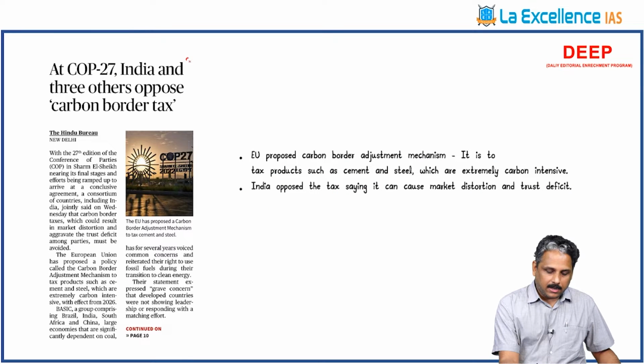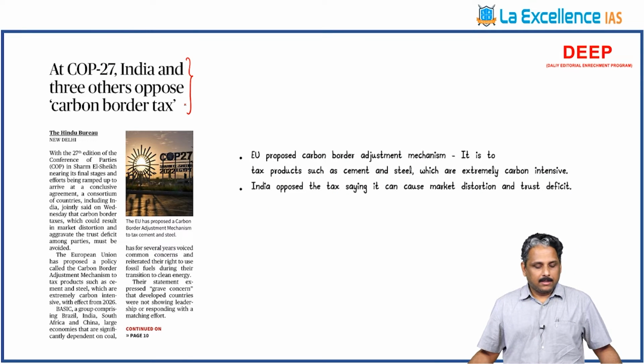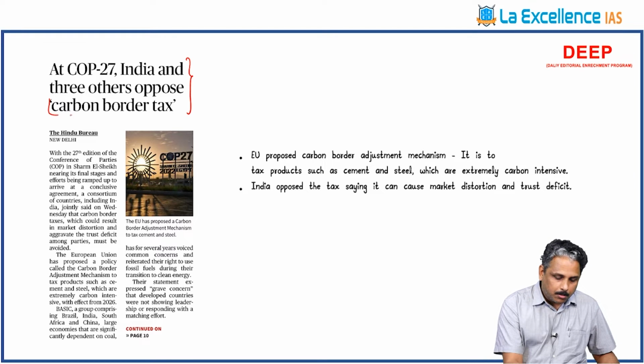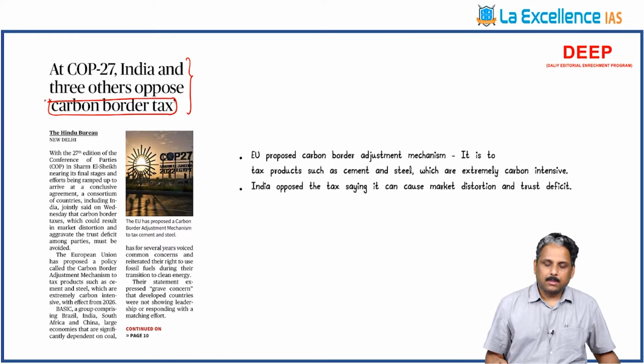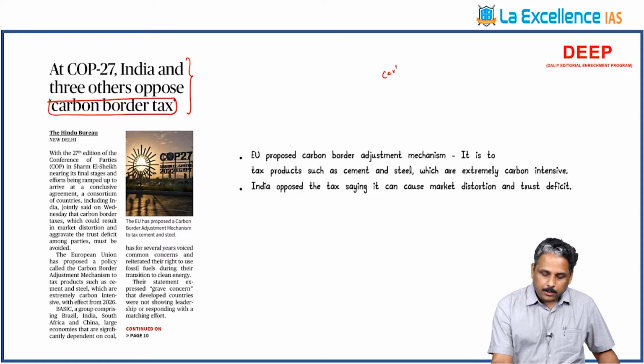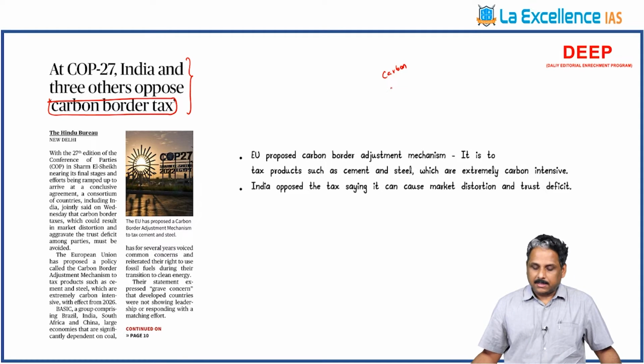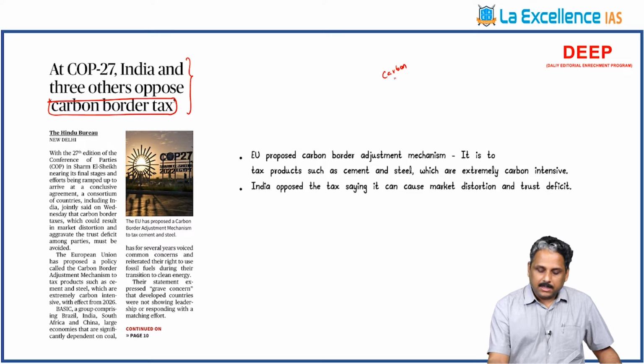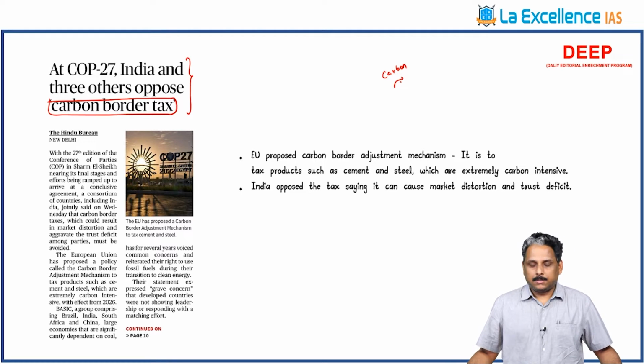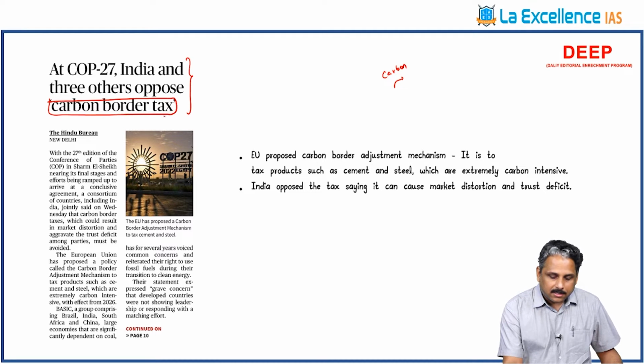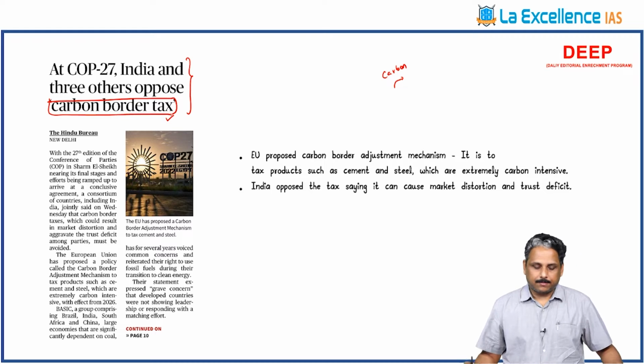The first article: at COP27, India and three others oppose carbon border tax. What is this carbon border tax? We have to understand here. The carbon producing intensive sectors are there, like steel, cement, etc. When the products of these carbon intensive sectors cross the border, higher taxes have to be imposed. The tax is called carbon border tax.